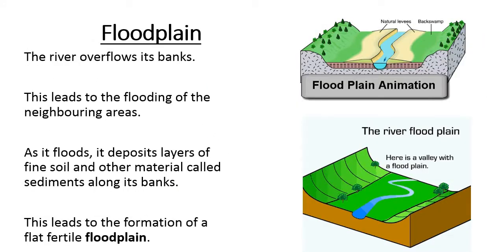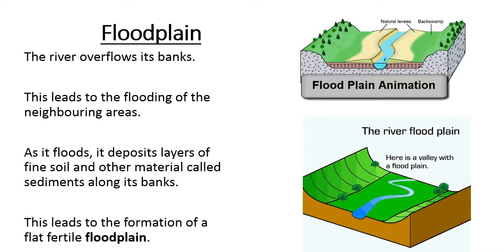Next feature is flood plains. The river overflows its bank. This leads to the flooding of the neighboring areas. As it floods, it deposits a layer of fine soil and other materials called sediments on both sides.